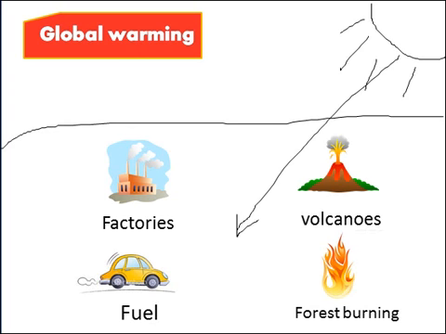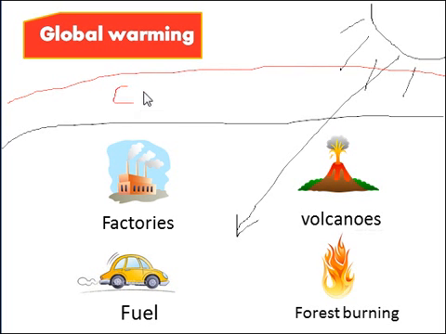But because of the greenhouse gases like CO2, the carbon dioxide, this radiation cannot escape. It gets trapped and goes back to the Earth. And because of this, a lot of problems occur, like the climate changes and the high heat.